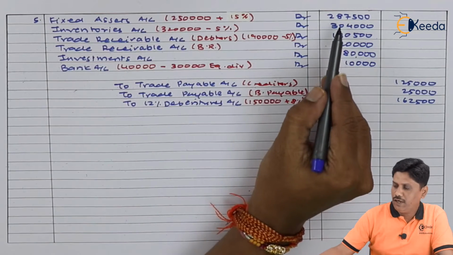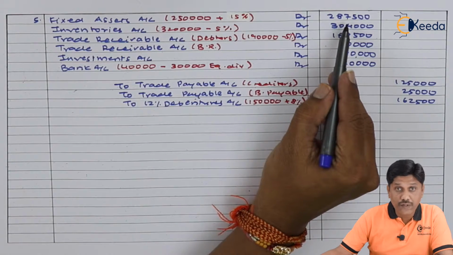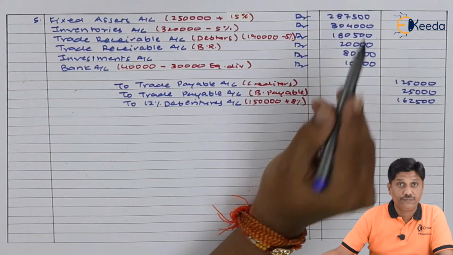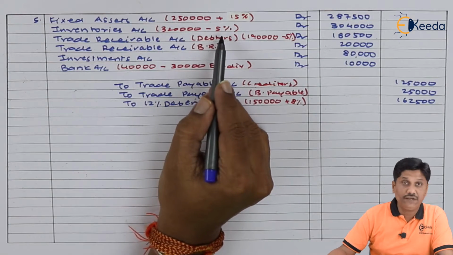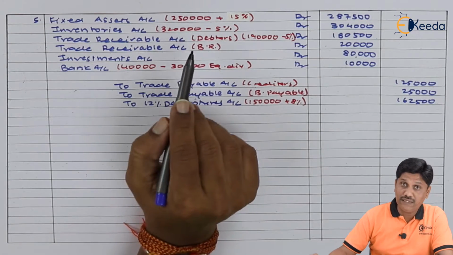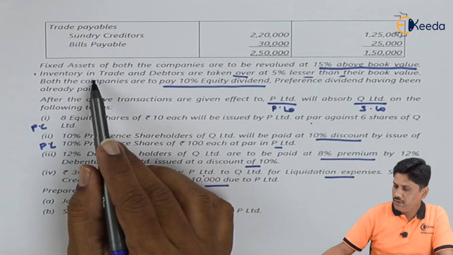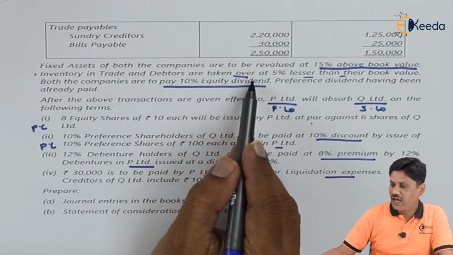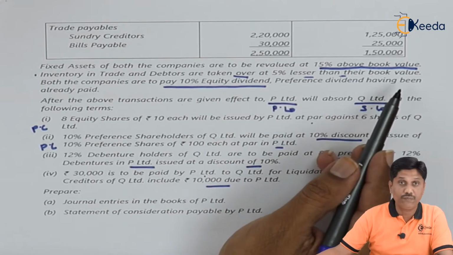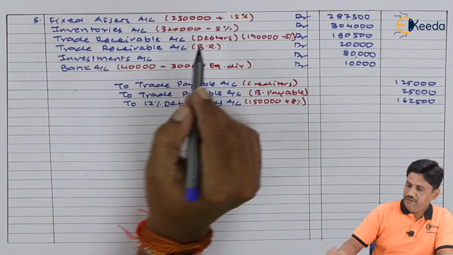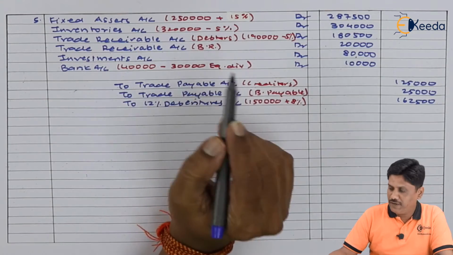In that way, takeover value is 287,500. Next, inventories. For that, they are mentioning 5% less. Let me show you that line. Inventory in trade and debtors are taken over at 5% lesser than their book values. So I have noted that. Inventories book value 320 minus 5%.